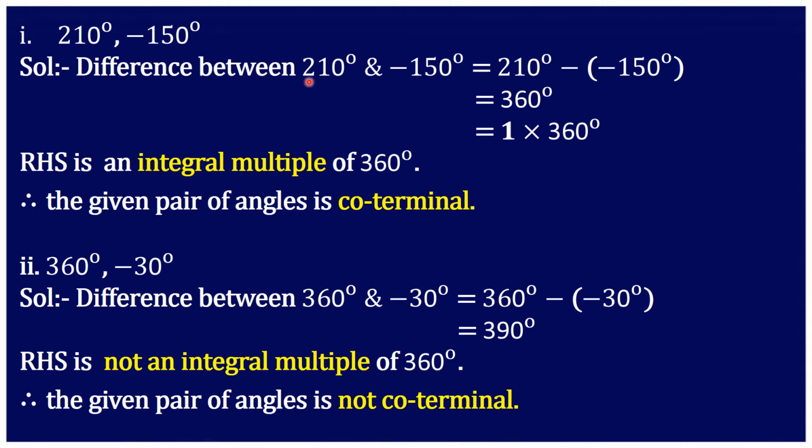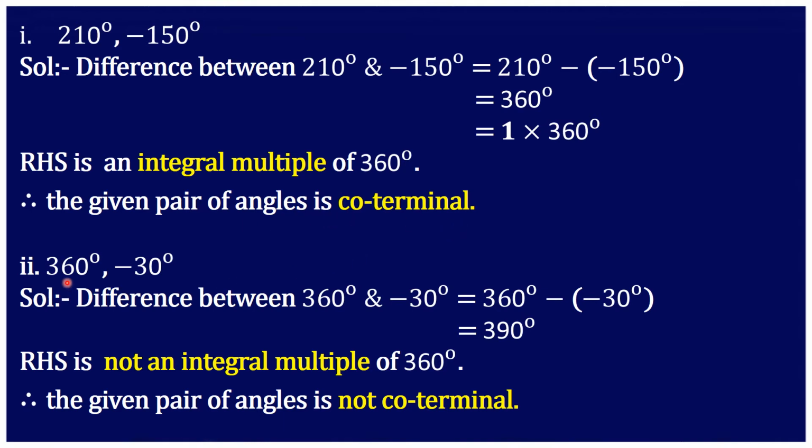So 210 minus minus 150 degree makes 360 degree, and 360 degree can be written as the integral multiple of 1, that is 1 into 360 is equal to 360. So this satisfies the condition. So this is an integral multiple of 360, therefore we can say the pair of angles given are coterminal.